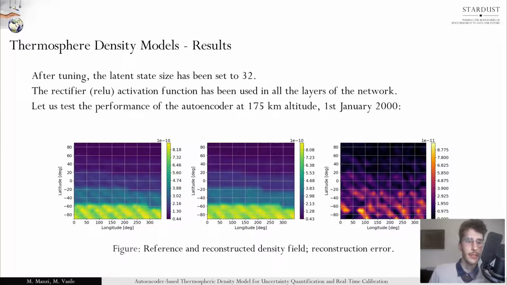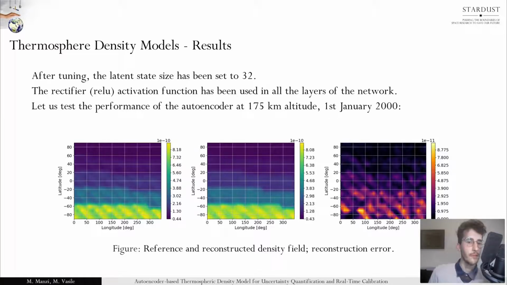And once training is done, we can test the performance of the autoencoder on a given dataset. For example, the data associated to 175 kilometers altitude on the 1st of January 2000 at midnight. You can see how the reconstructed field matches the behavior of the input field. The absolute error field is represented in the figure on the right.